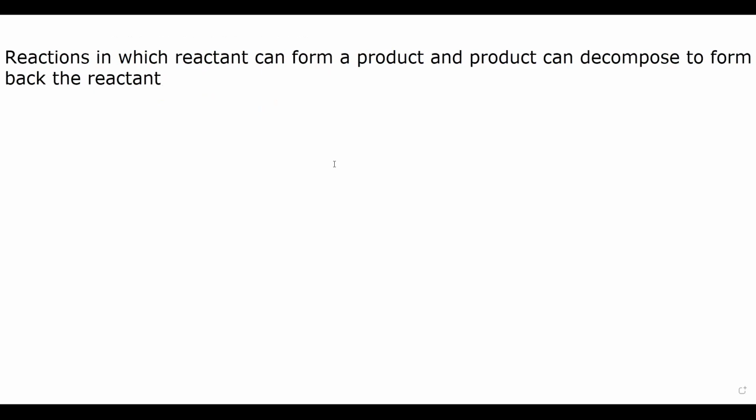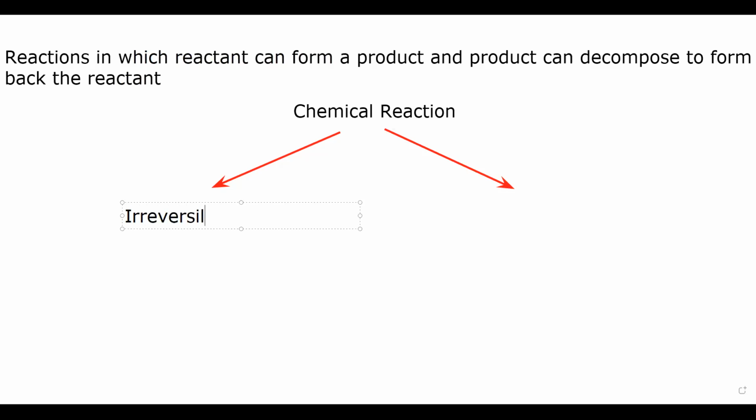So whenever we have a chemical reaction, in terms of direction, a chemical reaction can be irreversible, or it can be reversible.